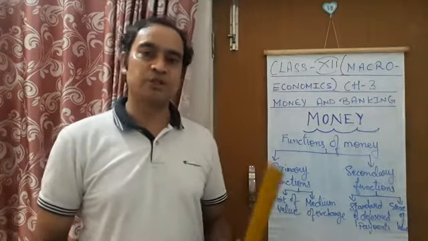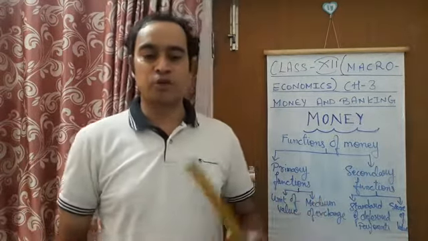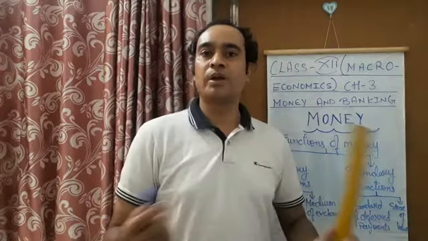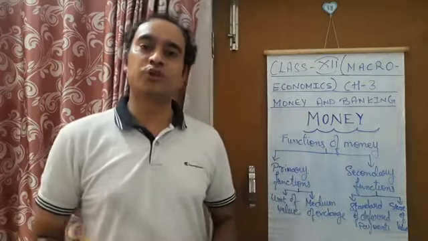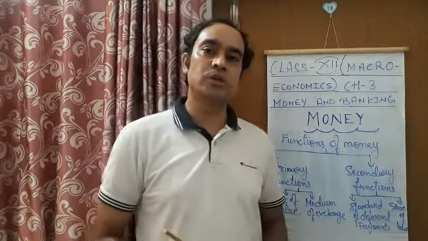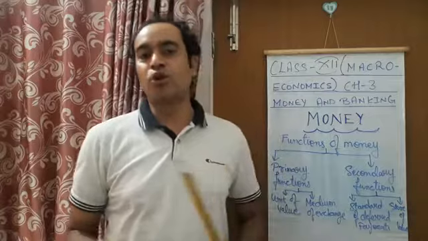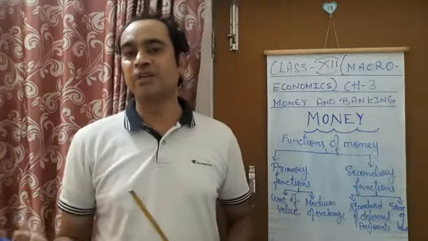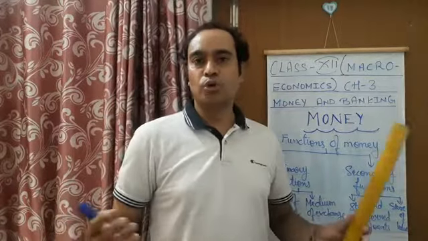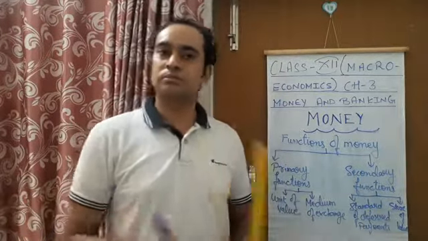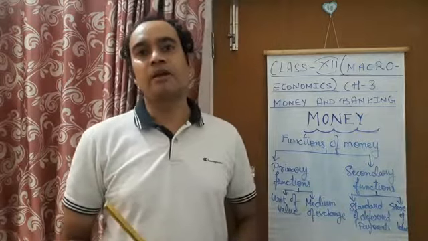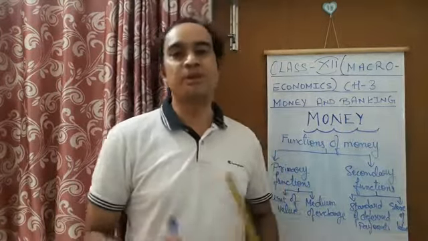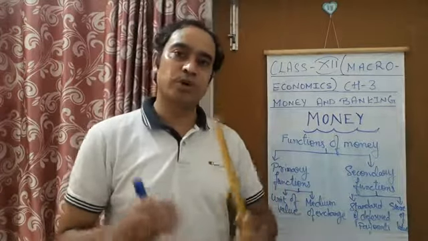Money occupies less space for storage in comparison with goods. In the barter exchange system, the people's wealth was the goods that they had produced, and these goods could not be stored for a very long time period if they were perishable, or if they were goods like a chair or any big thing, then they needed more space. But with the help of money, now no more space is required. In a very small space, you can store your money.